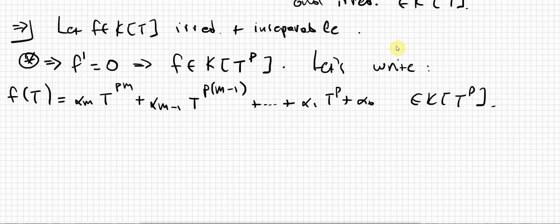So we want to prove that k to the p is equal to k. So let's assume, in order to get a contradiction, that k to the power of p is actually equal to k, right?